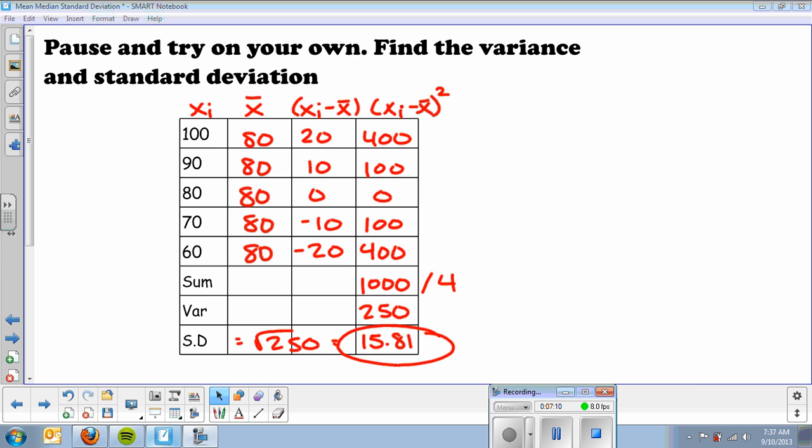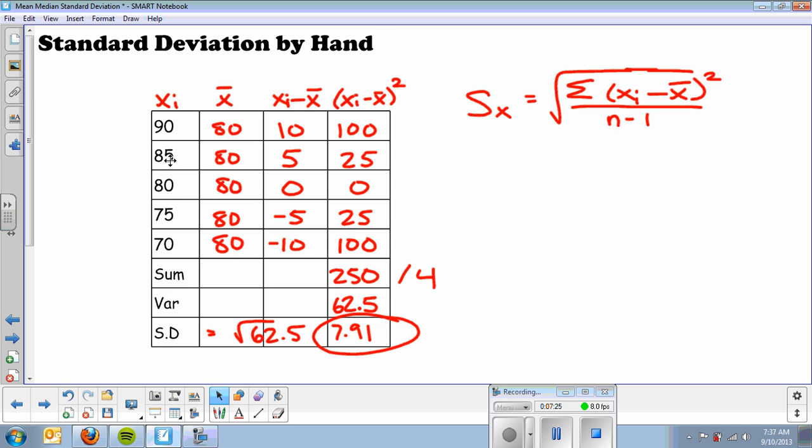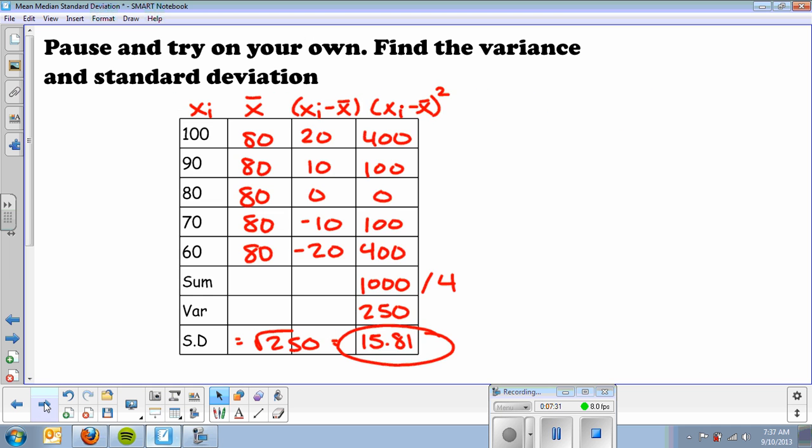So notice a couple of things here. First off, if you look at these numbers, 100, 90, 80, 70, 60, those numbers are further apart on average from the mean of 80 than, say, this data set. These only went up by 5s. So you can see that the more spread out the numbers are, the larger the standard deviation.